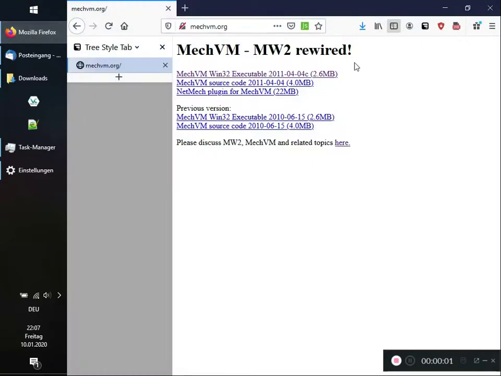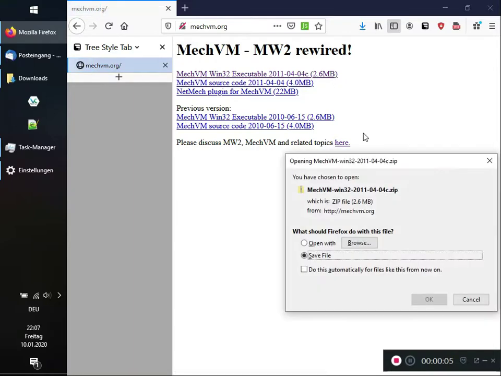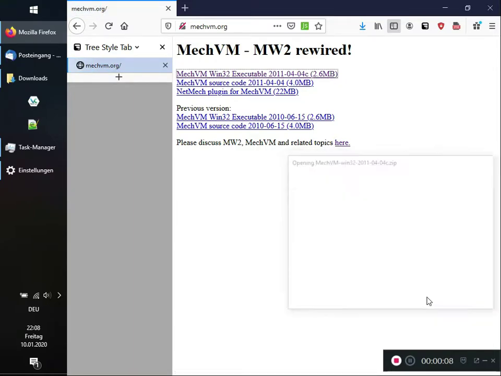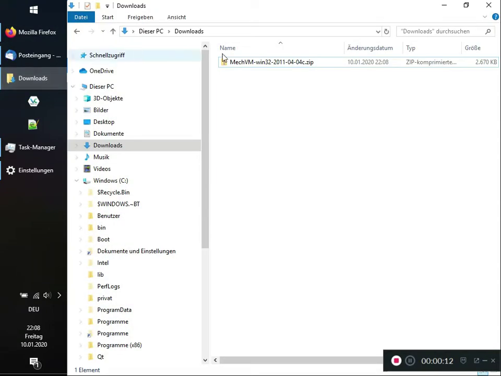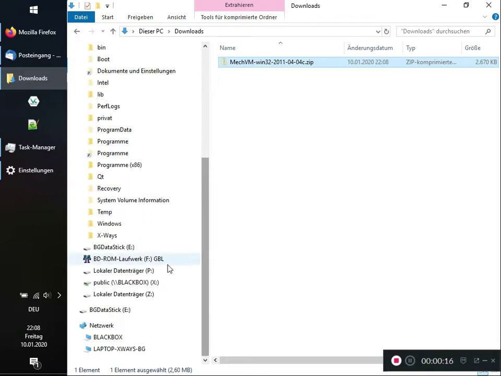In order to install MechWarrior 2, we can use MechVM. MechVM is available on mechvm.org. From there, we simply download the archive. This will put it in our downloads folder. We don't want to unpack it there, we just move it somewhere else